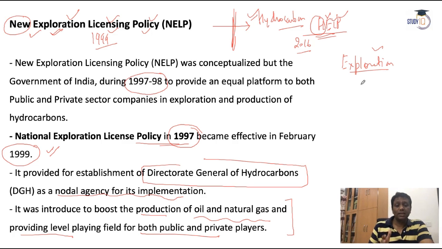Even the private players have better technology in comparison to government platforms. This is the reason, guys. Actually, the government is very biased and tries to find the maximum benefit for itself. And this is the reason the companies are suffering a lot of problems. Even in the rules and regulations for the exploration of hydrocarbons, the government made some difficulties for the private sector. So actually, in the beginning, the policy was the NELP. But later on, the hydrocarbon exploration policy tried to solve these problems. So later on, the private sector would also be involved a lot in the exploration work.